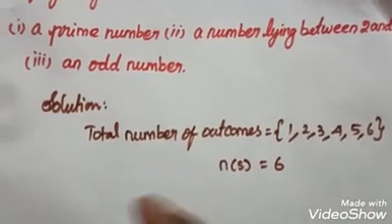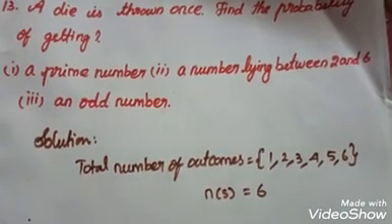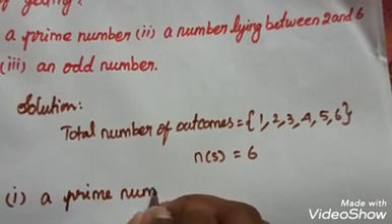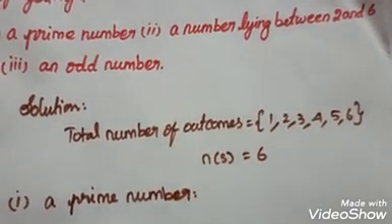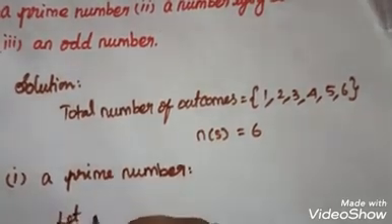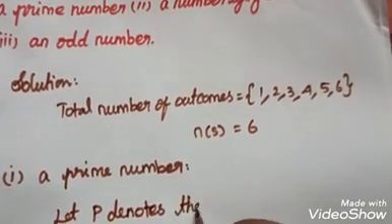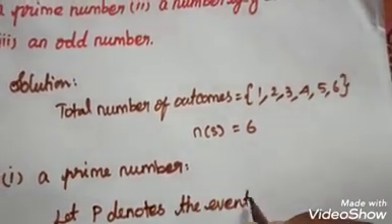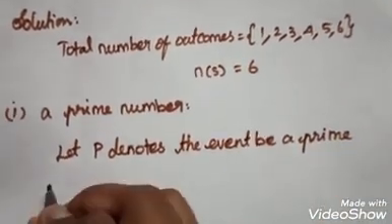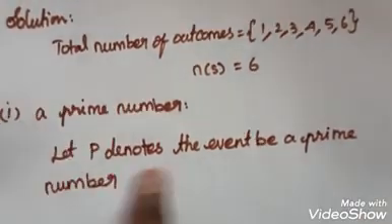The first one we have to find out is the probability of getting a prime number. Here let P denote the event of getting a prime number.